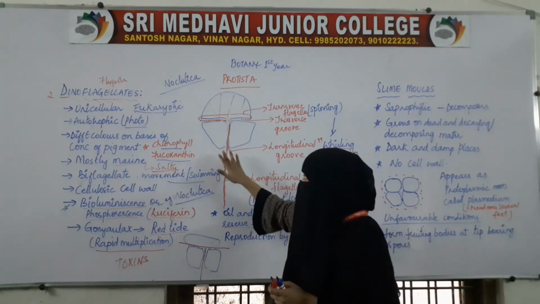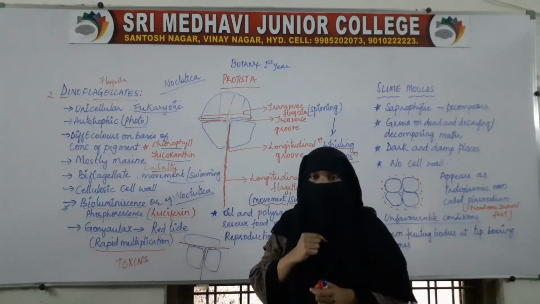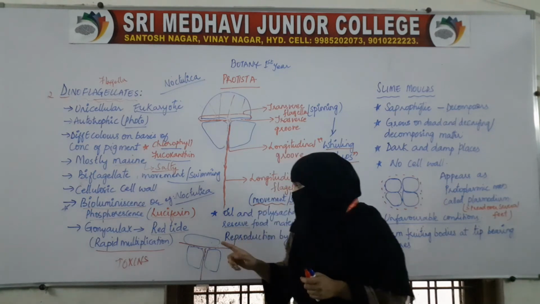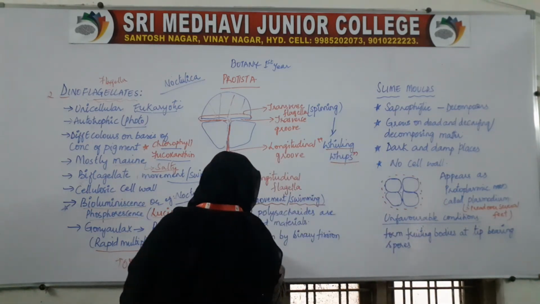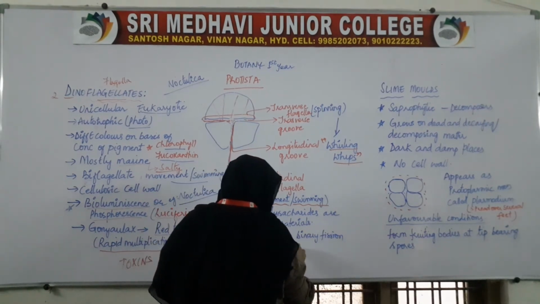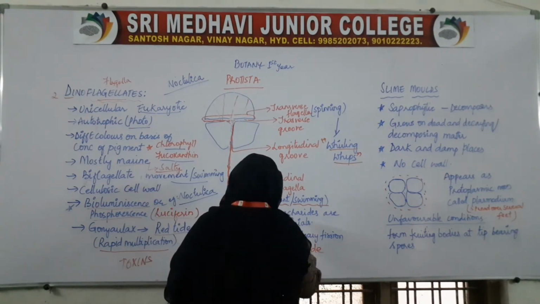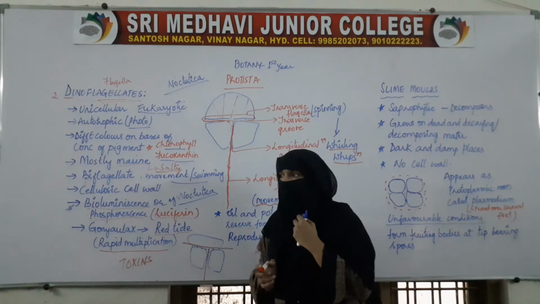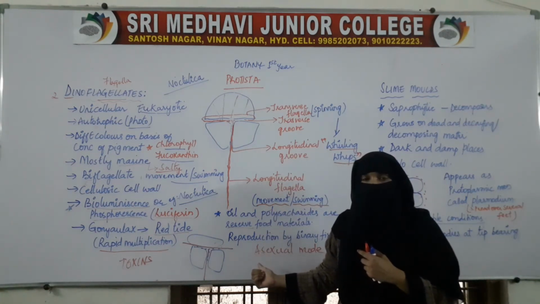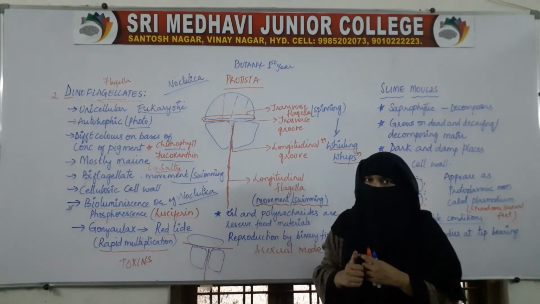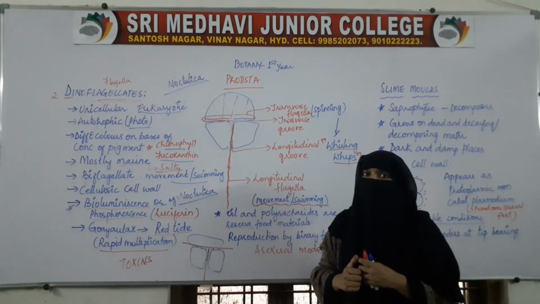So from one organism, two new dinoflagellates will be produced. These dinoflagellates show asexual reproduction by binary fission.